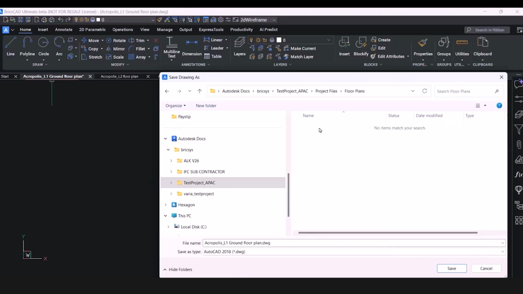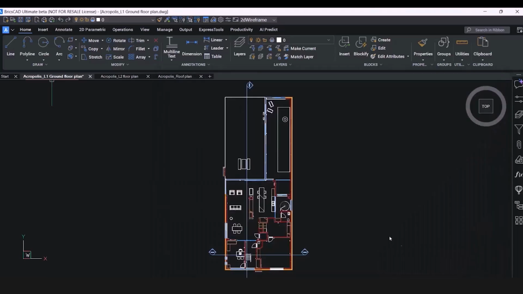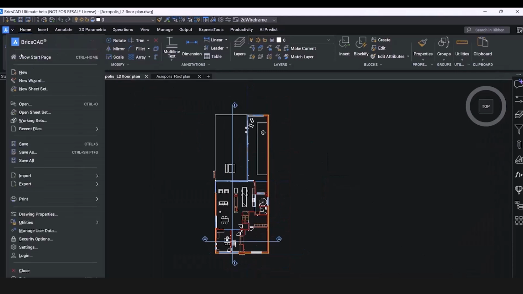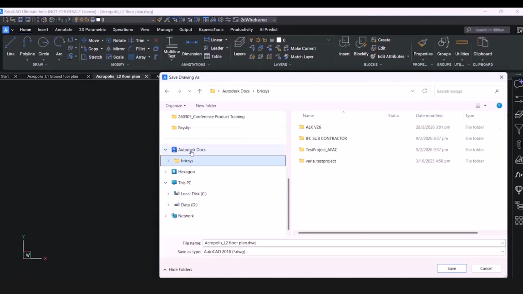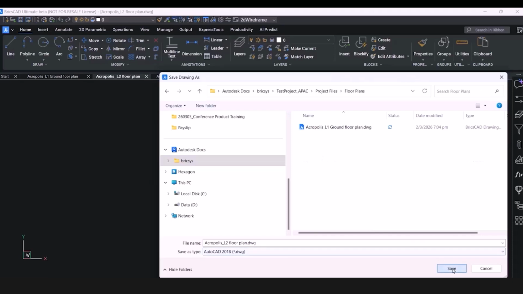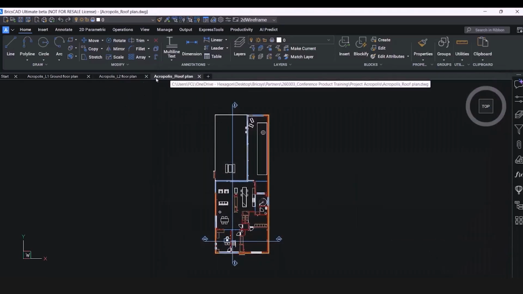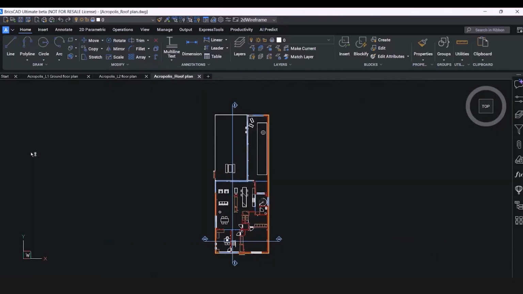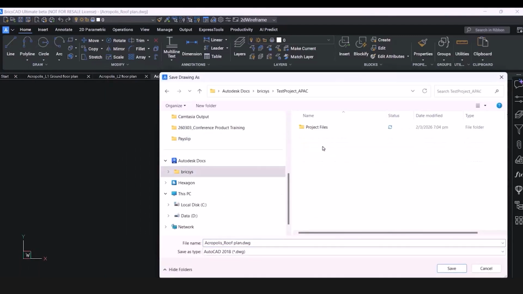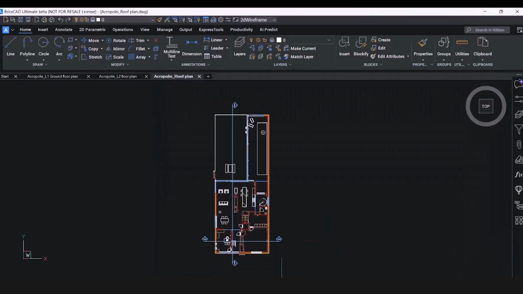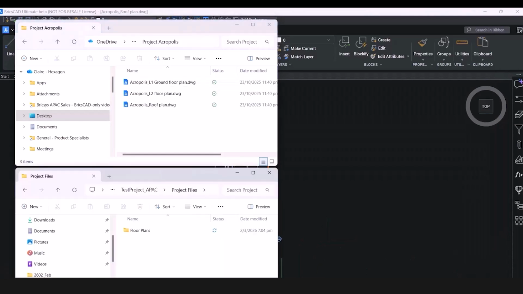I had 3 drawings opened earlier, which had all the 3 floor levels of this particular building. So I have 2 more files to save here. I'll do the same and save both in the same subfolder. You can, of course, just drag and drop them in. Let's do the last one here. And after this, we'll compare how the original folder on my desktop was, where I had these files saved originally, to the folder where we had now saved it under ACC.